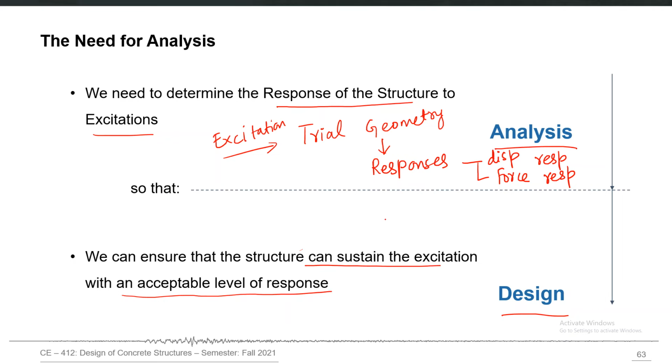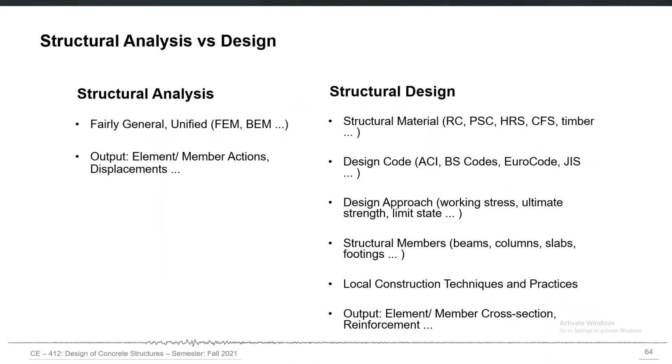The process of ensuring that the particular geometry and particular arrangement of materials have that capacity to sustain those responses, that process is called structural design. So if we summarize that particular difference, what are the unknowns or outputs, you can say, in structural analysis, they become the known or inputs for structural design.